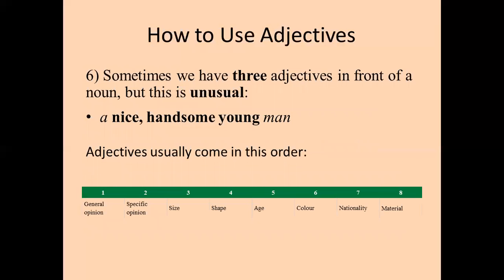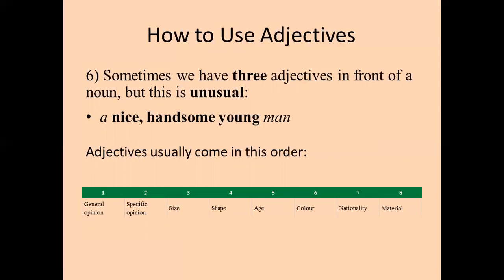Now, sometimes we have three adjectives in front of a noun, but this is unusual. A nice, handsome young man. It's a rare thing. I think it's mostly writers who do this. So you might find people using just two adjectives at max, but in some unusual cases, of course, you can also find three adjectives in front of a noun.